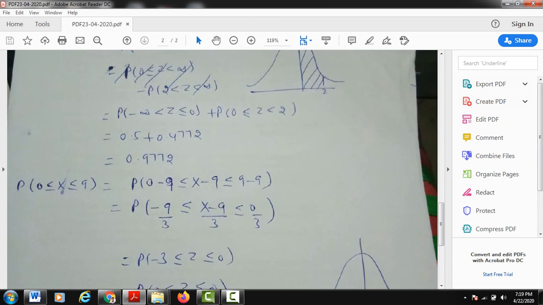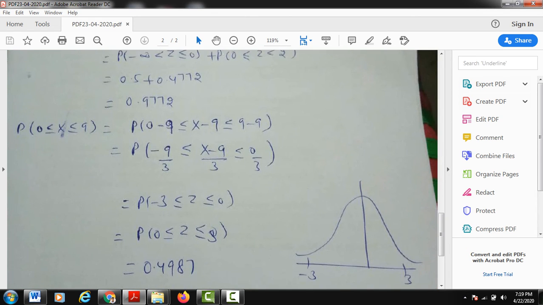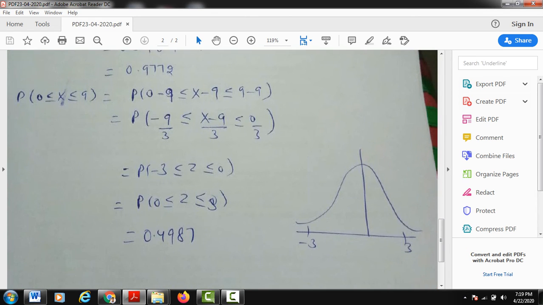Okay then, the last part, third part, is we have to find the probability 0 less than or equal to x less than or equal to 9. Now how to do this? Again, x is your normal variate. First of all, I will convert this normal variate into the standard normal variate by making the substitution that z is equal to x minus mu over sigma.